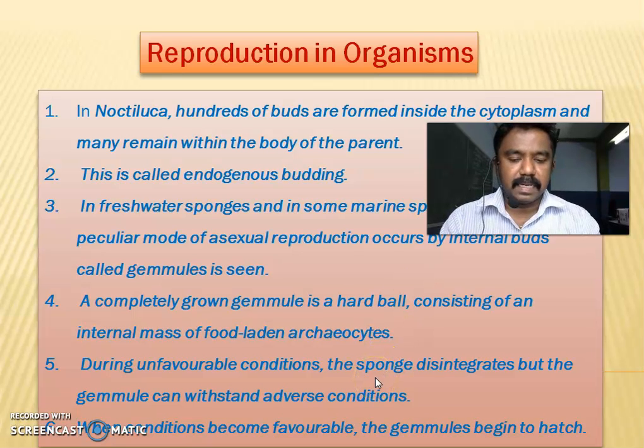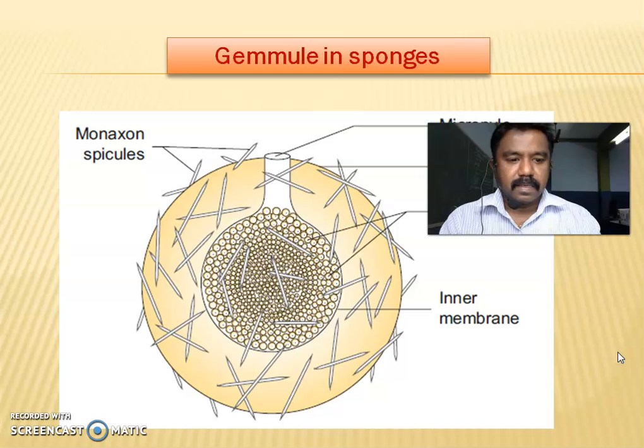During unfavorable conditions, the sponge disintegrates, but the gemmule can withstand adverse conditions. When conditions become favorable, the gemmule begins to hatch. This is a gemmule in sponges.